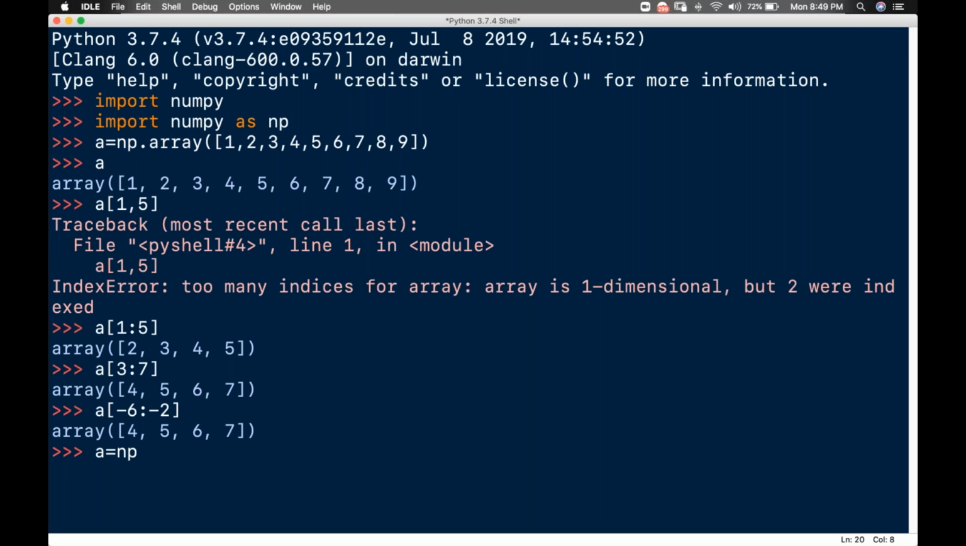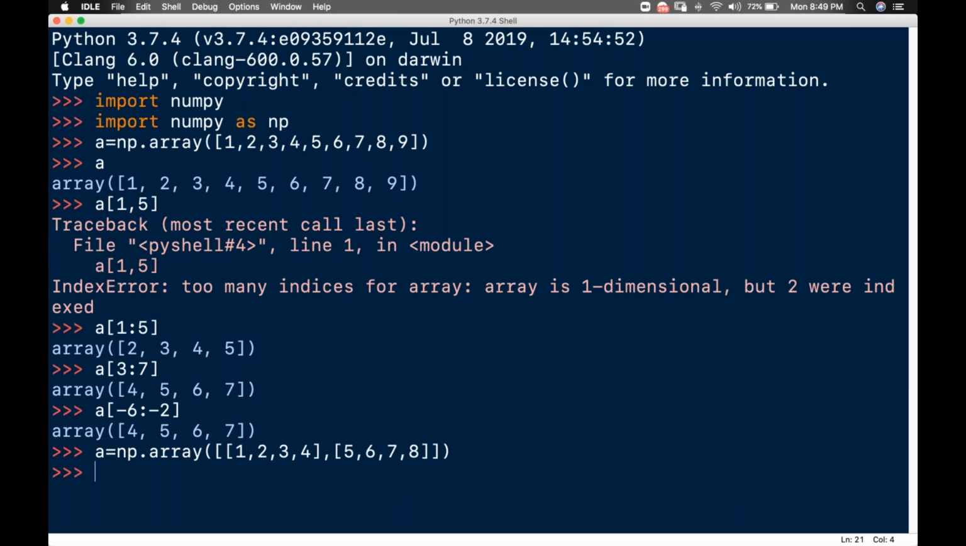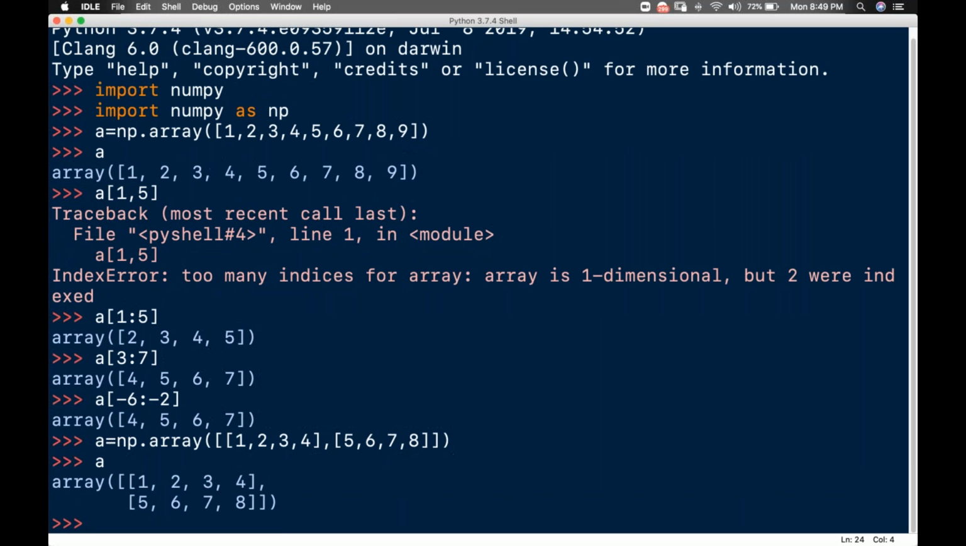I'll come here and write np dot array. I will do it manually, nothing to worry about. For now, I'll be doing it manually. I'll write 1, 2, 3, 4, as two dimensions, and then 5, 6, 7, 8. I'll close this and enter it. So I have a two-dimension array.